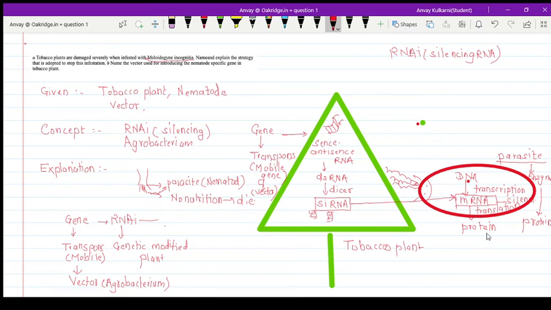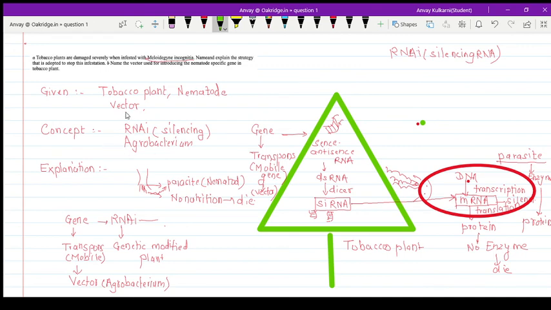So no protein is synthesized. If no protein, no enzyme, and with no enzyme, the parasite ultimately will die. So in this way, we can stop the infestation in the tobacco plant. So the main concept used here is the RNA interference strategy, which is used to stop this infestation.